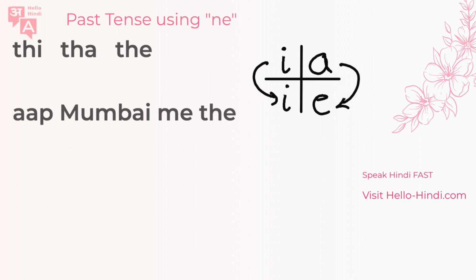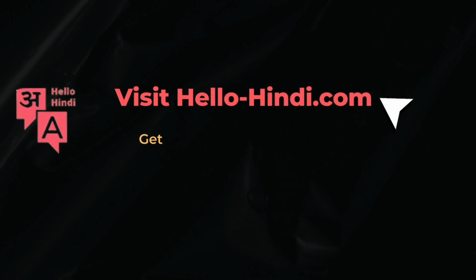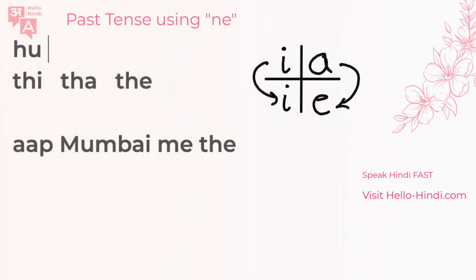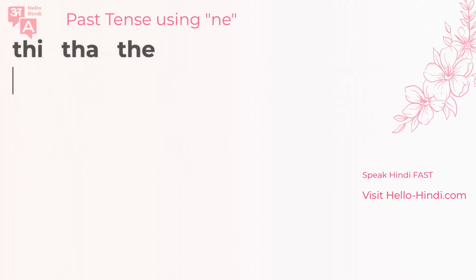Right? Aap Mumbai mein the. What would this mean? All right. Now let's extend this thā, the, of course coming from the original present tense verb, which is hoon or hai. These are the present tense forms up here, and this is the simple past tense that we are working on over here. Now let's look at this same structure for the present progressive tense, and that present progressive also we've done.